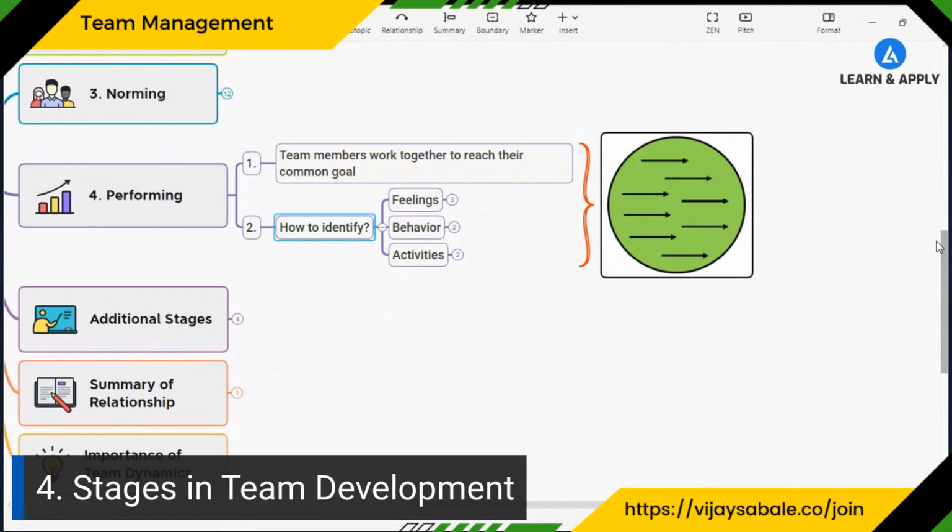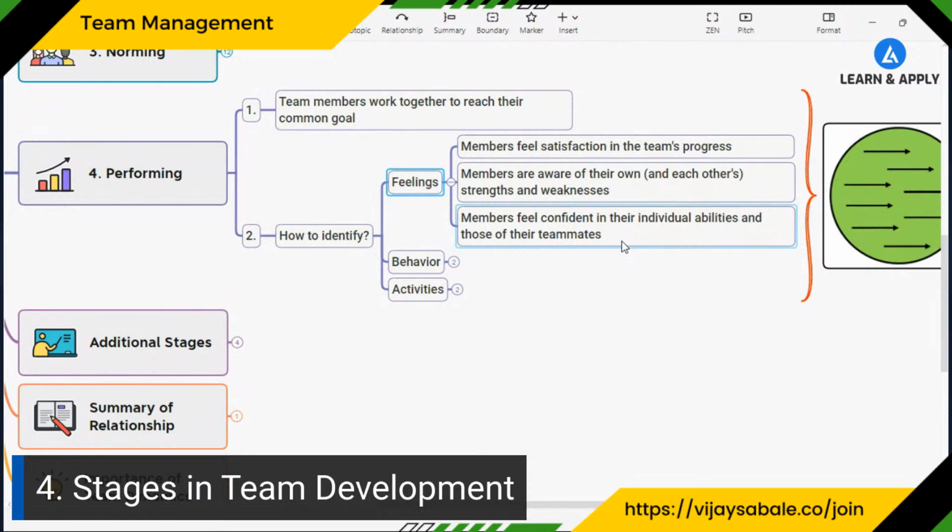Let's see this format. For simplicity and easy understanding, I have explained each and every stage in some format. That is, what are the feelings team members are having, what are the behaviors they will show, and what are the activities as a team leader or coach we should initiate. Now let's understand, for the performing stage, what are the feelings that team members are having. Members feel satisfaction in the team's progress, they are enjoying it. Members are aware of the strengths and weaknesses of their own as well as their team members. Members feel confident in their individual abilities and those of their teammates, right? So we can see great teamwork is going to start.